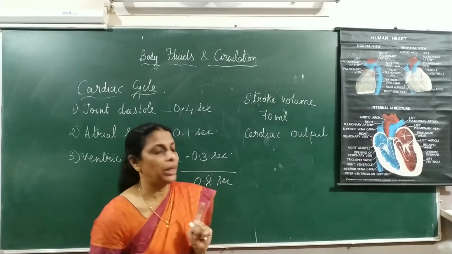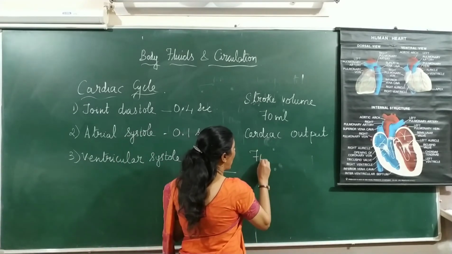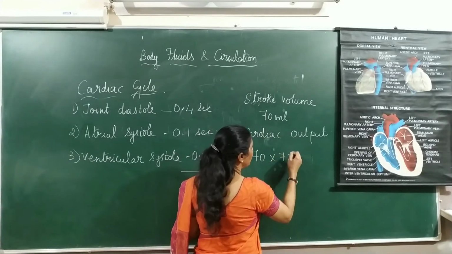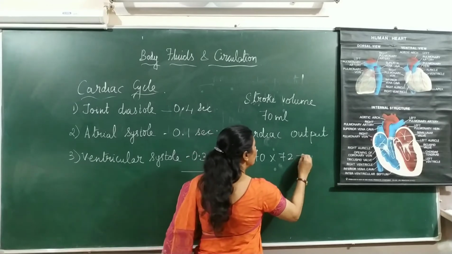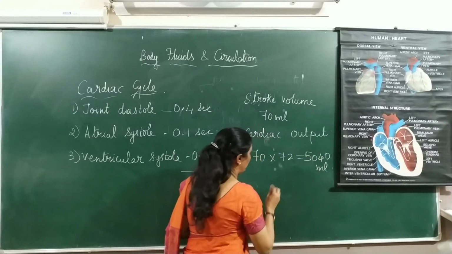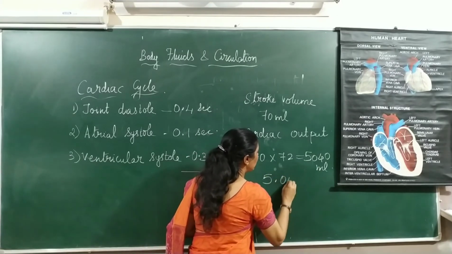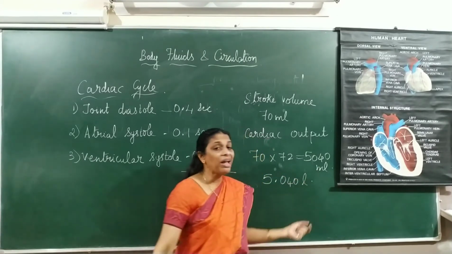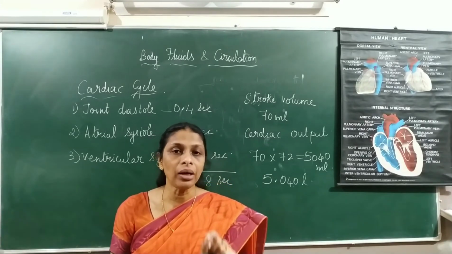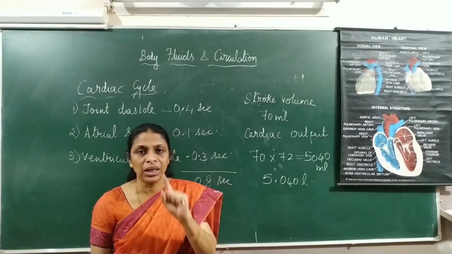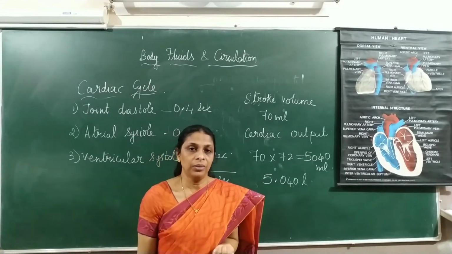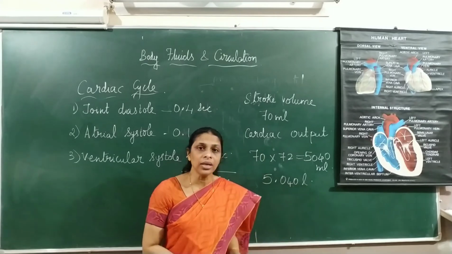So per heartbeat 70 ml, and in a minute there will be 72 heartbeats. So about 5040 ml, that means 5.040 liters. About 5 liters of blood will be pumped out from the heart every minute. So this is called cardiac output.